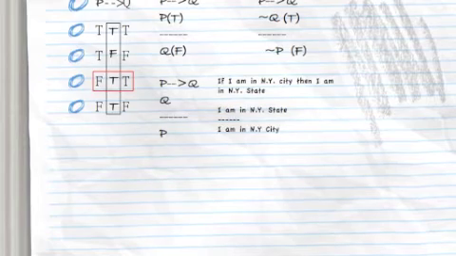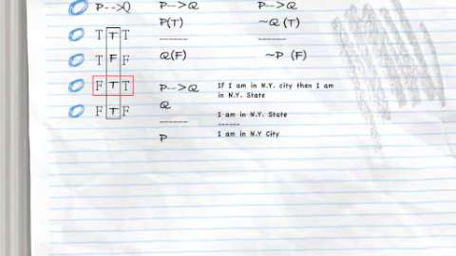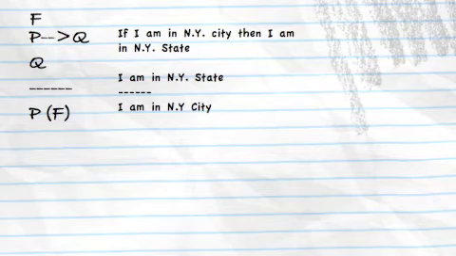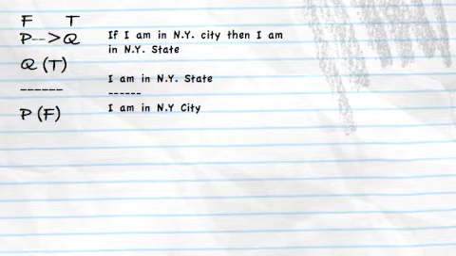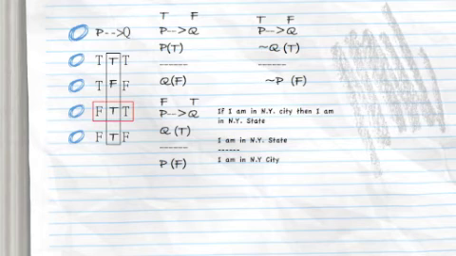So we know that it's got to be possible to make the premises of this argument both true and the conclusion false. That's what I just did in the counterexample over here. So we know that the conclusion has to be false, and if it's false there, then we put false above. But we know that both of the premises have to be true in order for it to be a counterexample. So we can assign the truth value to the second premise here, to Q, and then we get the following pattern for the first premise, where the antecedent is false and the consequent is true.